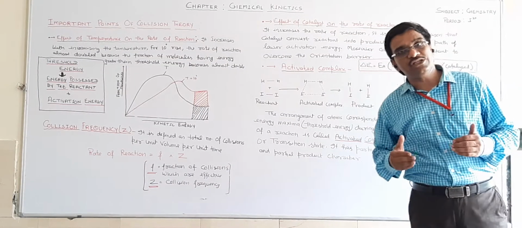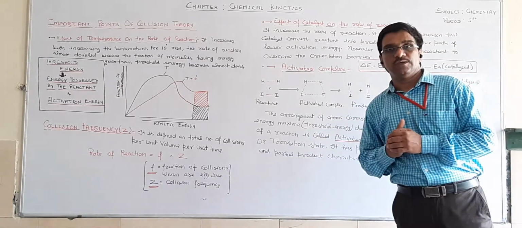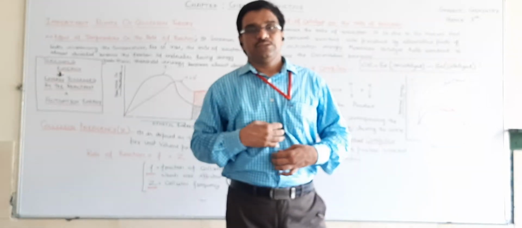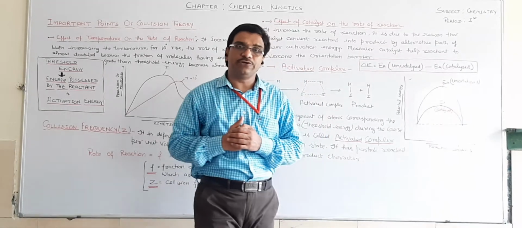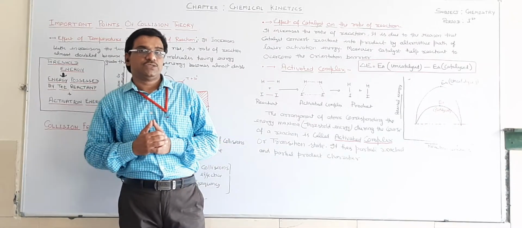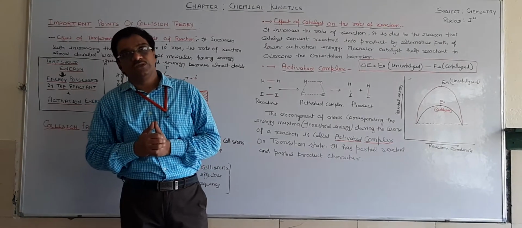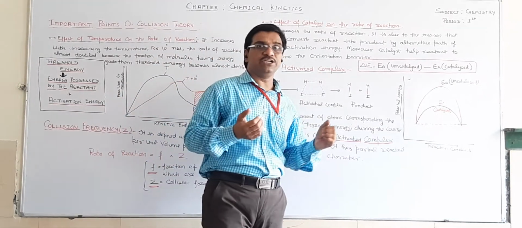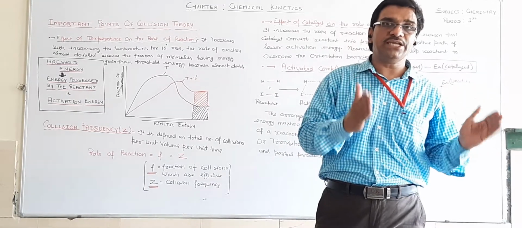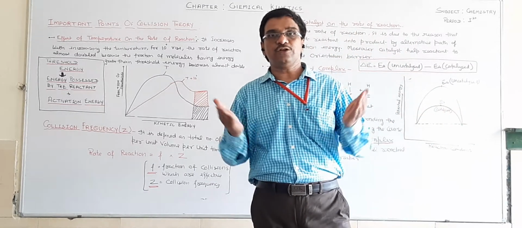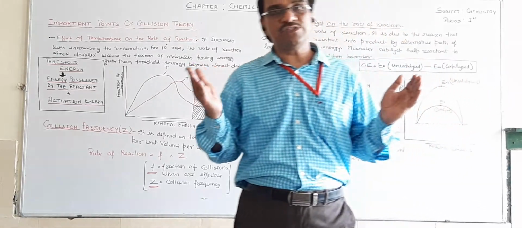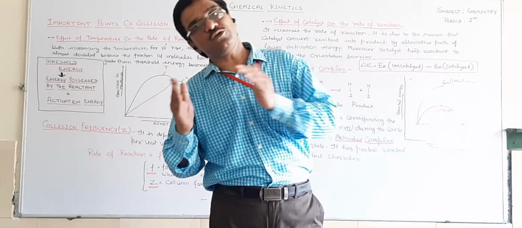Okay. Now the third point is the effect of catalyst on the rate of reaction. Why does the catalyst play an important role? Generally we study this in surface chemistry. Catalysts are chemical substances which alter, either increase or decrease, the rate of reaction. How do they play an increasing or decreasing role? Catalysts provide a particular surface area for the reactants, so the reactant comes on the surface and forms the product.